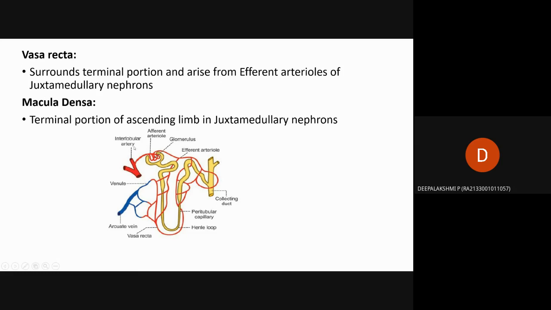In the picture, this opening is called the interlobular artery. From the heart, the blood reaches here, then passes through the afferent arterioles. Then for filtration it goes into the glomerulus. After it is filtered into the Bowman's capsule, it reaches the tubules step by step. After collecting into the collecting duct, the efferent arterioles collect it. Then finally it goes to the arcuate vein, which is directly connected to the heart.